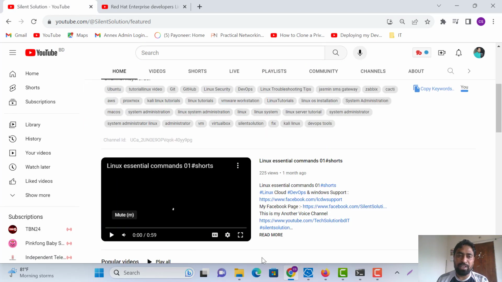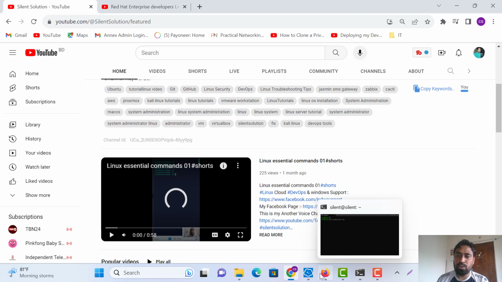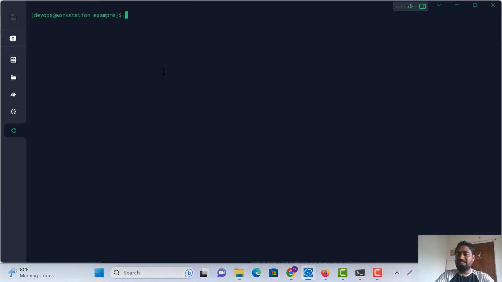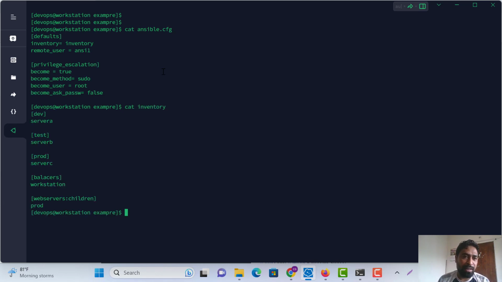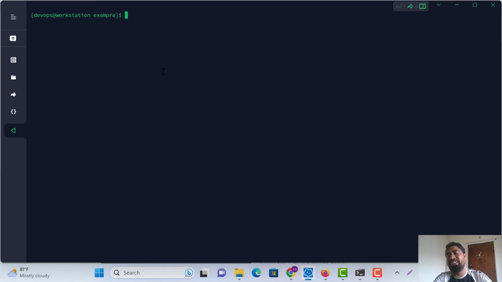First of all, today we are not creating a vault file, because we already covered how to write the Ansible CFG file. Just see the Ansible CFG file, which has the inventory file. Let's go. Now we are writing the playbook, which is for a package.